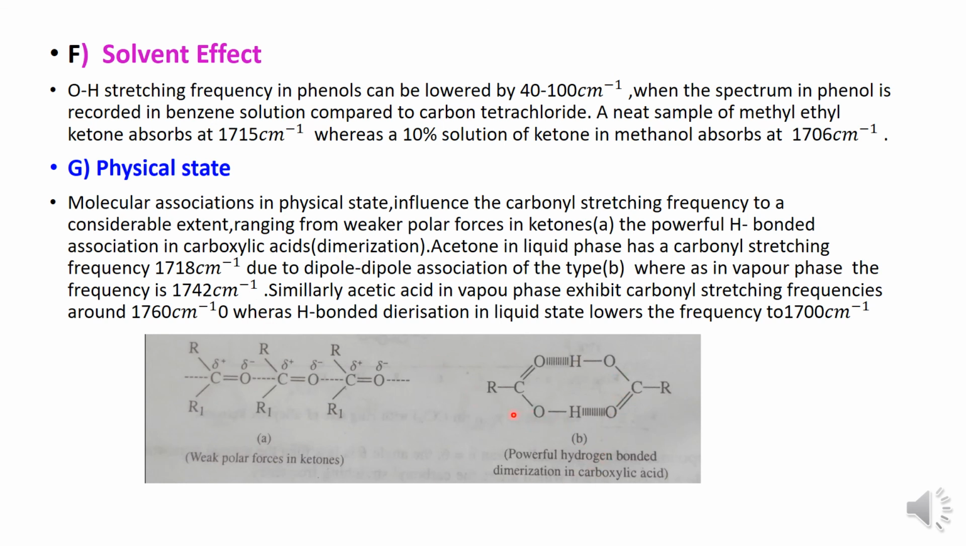This is the physical state; this occurs in solid state. Here also the association occurs in liquid state, which causes lowering of frequency, and in vapor state its frequency is about 1742 per centimeter, and in liquid state it is about 1718 per centimeter. This is due to this association. Here the dimer of carboxylic acid, due to hydrogen bonding, has its frequency decreased to 1700 per centimeter compared to its monomer. The monomer has a carbonyl frequency of 1760 per centimeter.